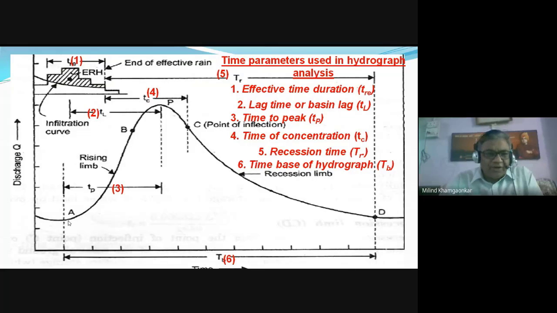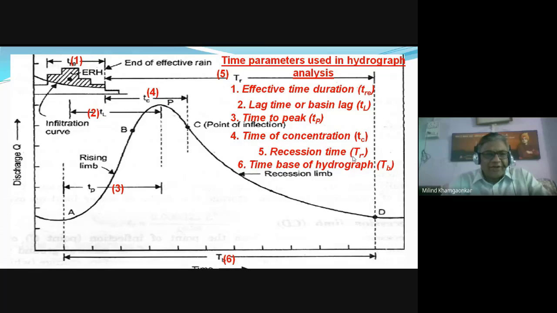Time to peak is from the starting time A to P. This is called the time to peak, or TP. It means the runoff starts increasing from point A into the stream and reaches the maximum value. That is time to peak. Time of concentration is nothing but the maximum time taken by the runoff from the longest point in the catchment area to reach the outlet point. It is called the time of concentration.